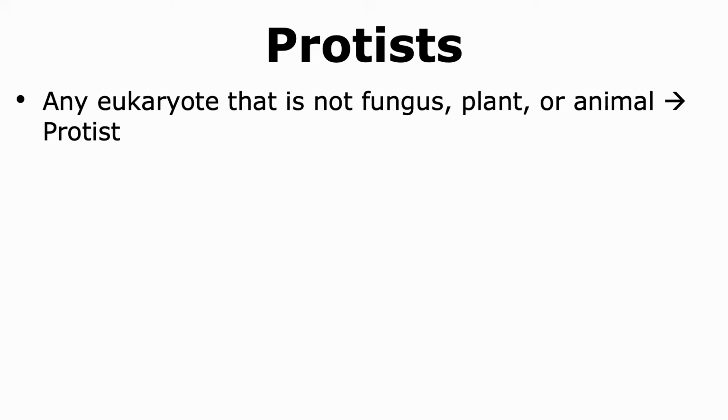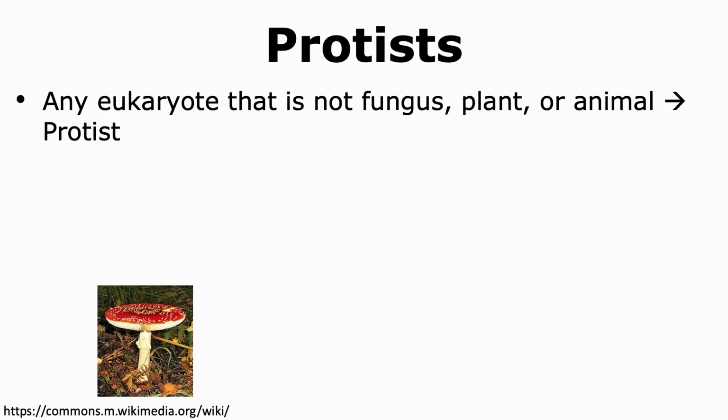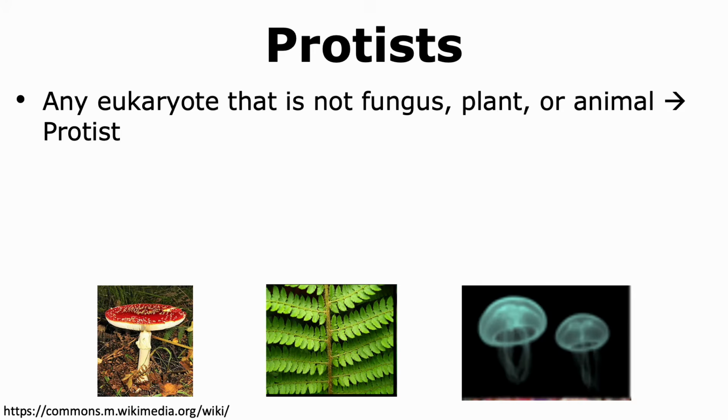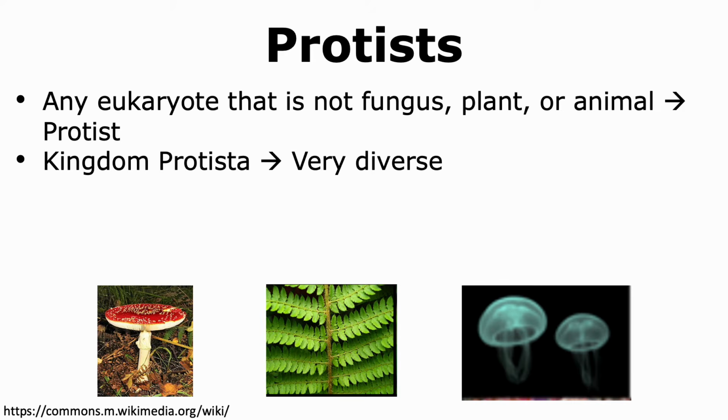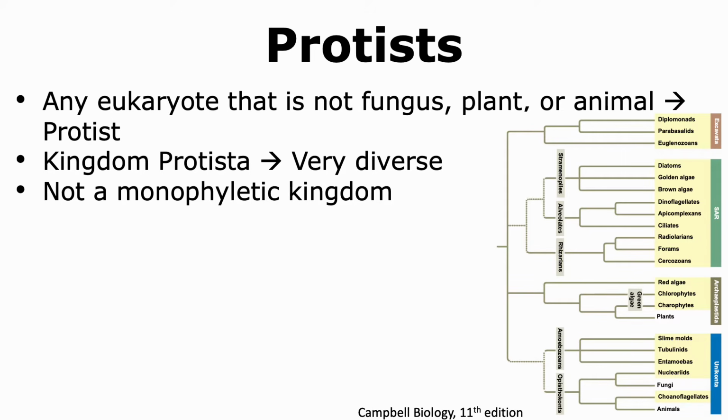Any eukaryotic organism that does not show features of a fungus, a plant, or an animal is considered a protist. This vague definition of a protist results in a very diverse kingdom, which was the kingdom of Protista. Due to this diversity, the kingdom of Protista is not a monophyletic kingdom.